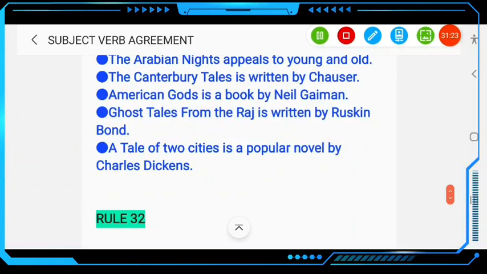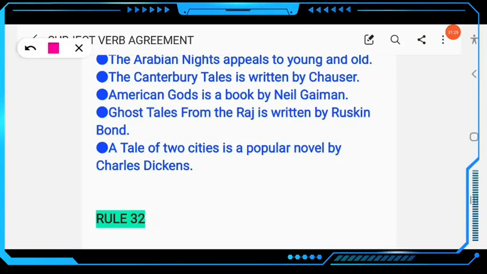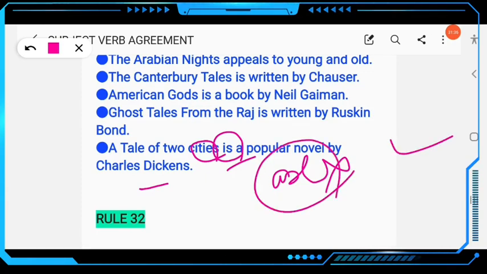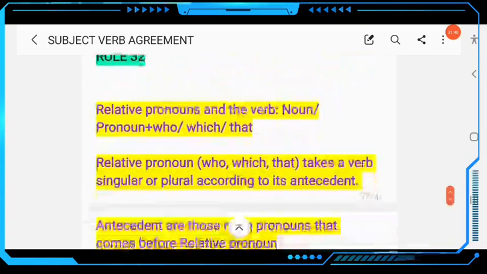Here is another example. A Tale of Two Cities is, not are, a popular novel by Charles Dickens. If you think that because cities is plural you should use are, that will be wrong. Okay? Clear? Then next, come to rule number 32.